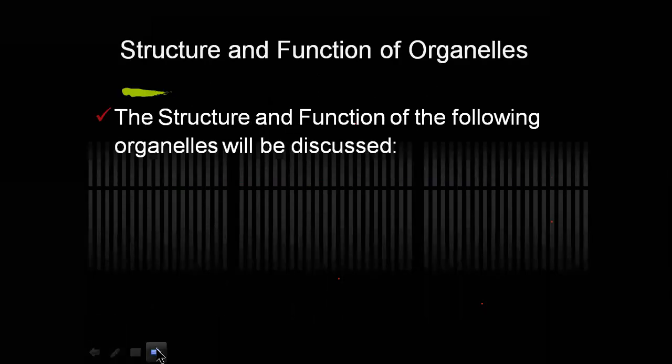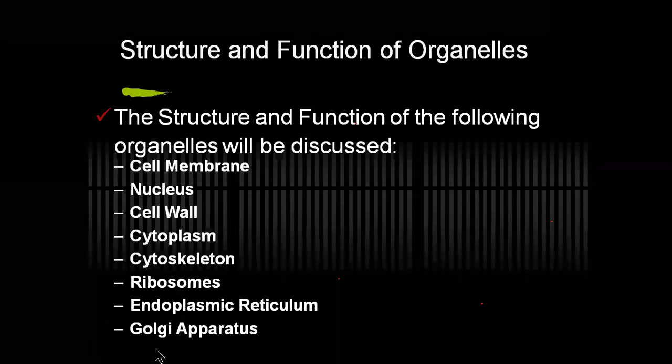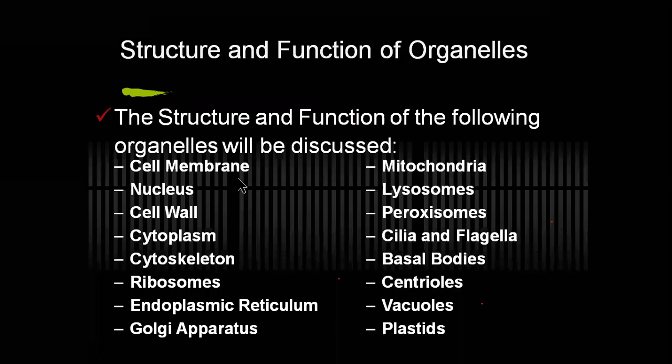And the structure of organelles is what we need to consider. The structure and functions of the organelles are going to be considered here. The organelle, that is the cell membrane, is the outermost boundary found in both plant cells as well as animal cells. The outer protective boundary common to plant cell and animal cell is called the cell membrane. And this cell membrane is made up of two unique characteristic features. It is flexible in nature, and it is made up of lipids and proteins.